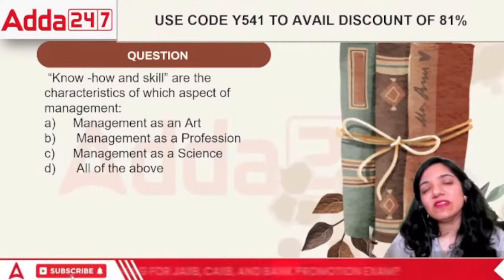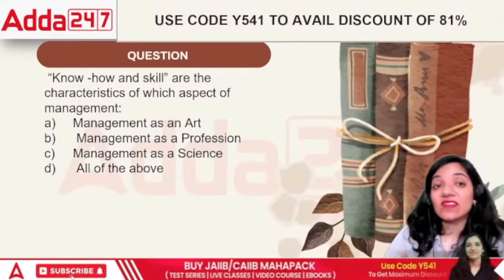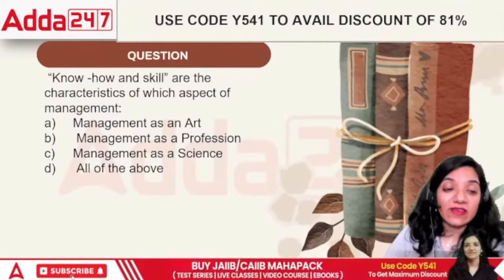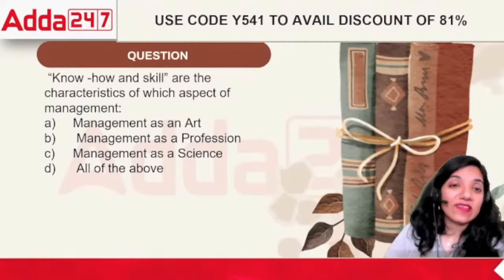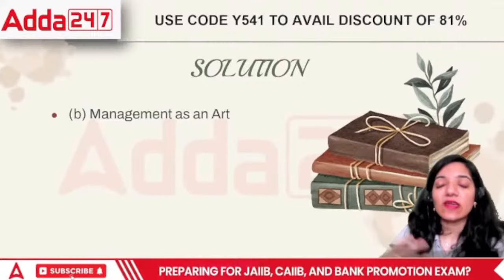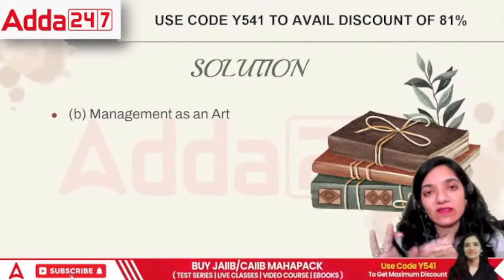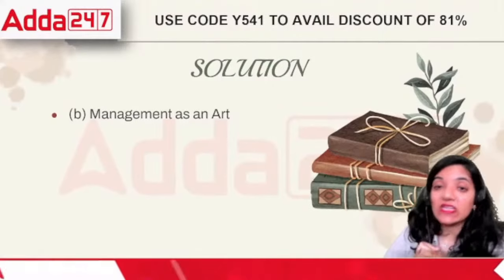Profession is basically determined in terms of degrees. Science is basically very rigid. Science doesn't have the know-how or skill, right? It has a particular methodology, and that's it. So the correct answer is management as an art. That was the fourth point there. The answer is management is an art, because we are talking about the skills of that person.